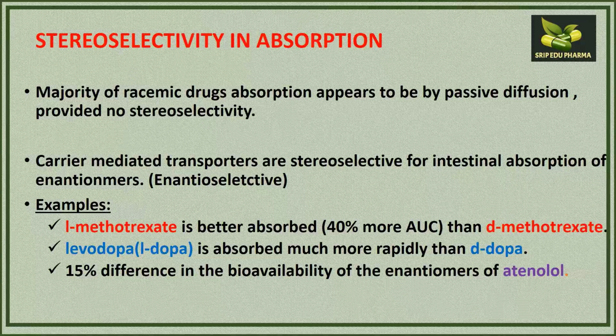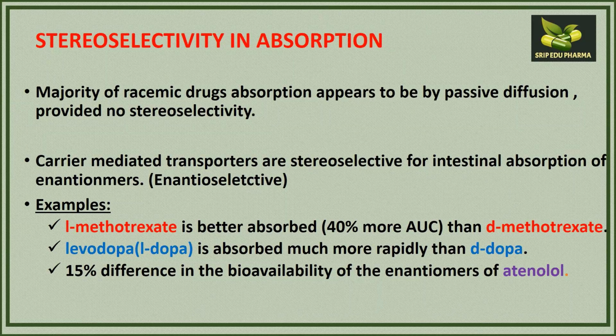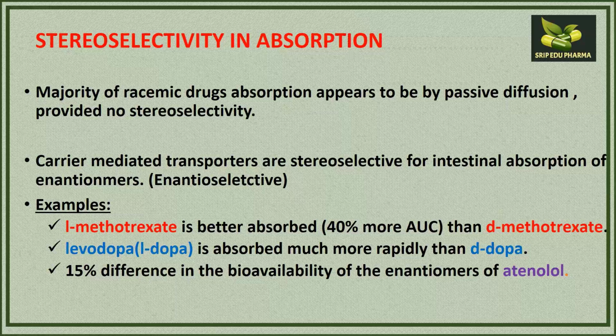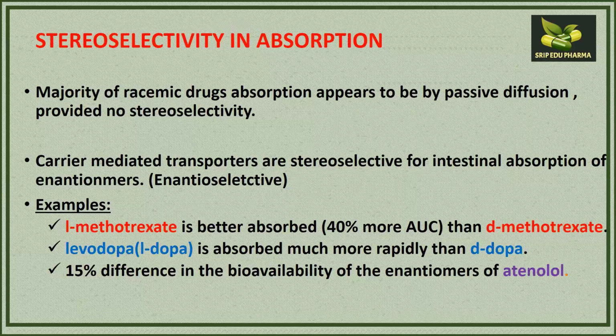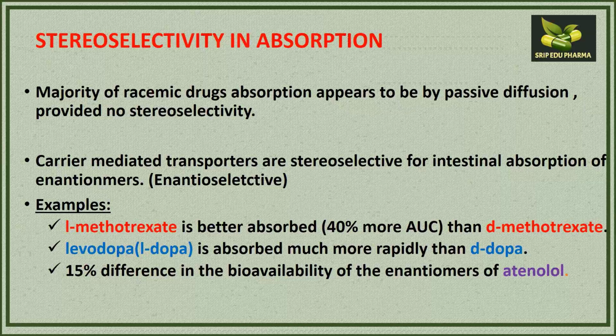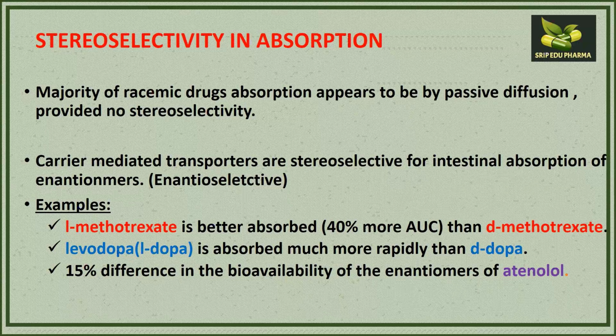First, let us look at stereoselectivity in absorption. Any racemic drug, as we know, is optically inactive.